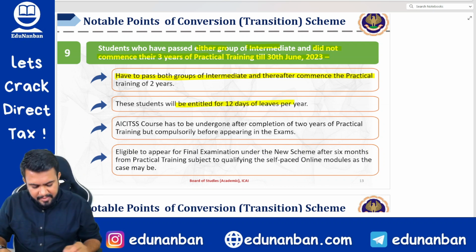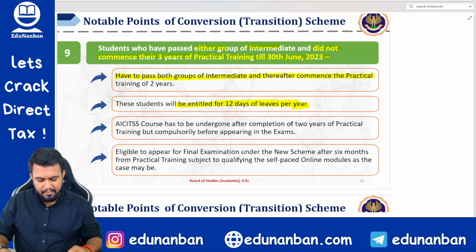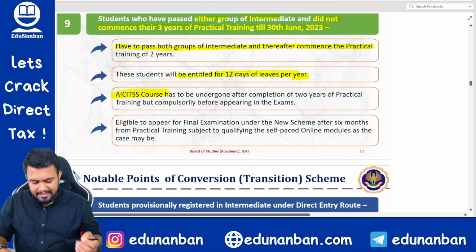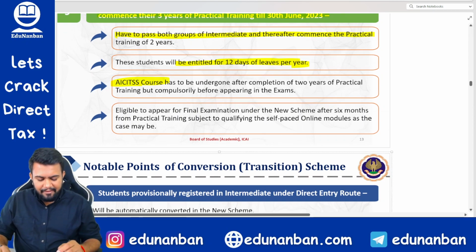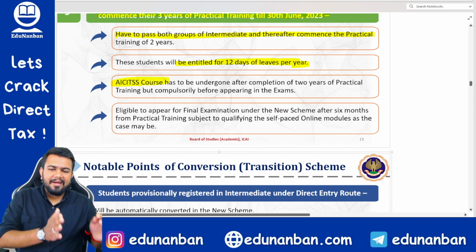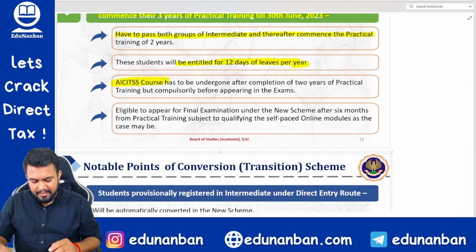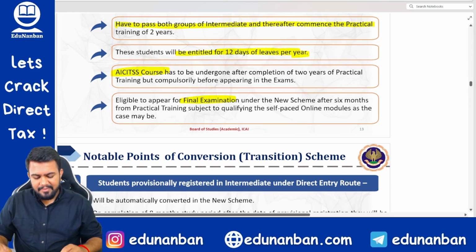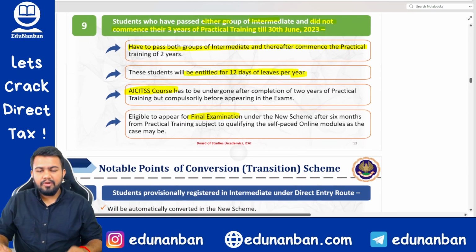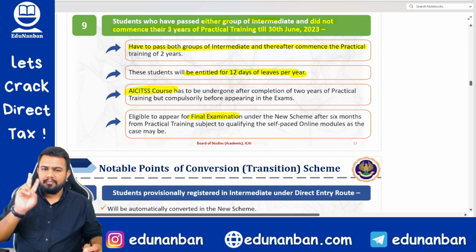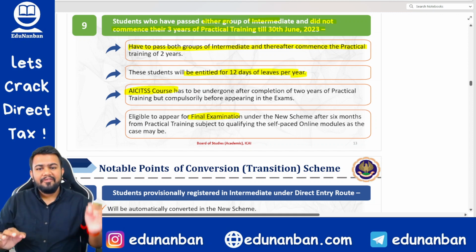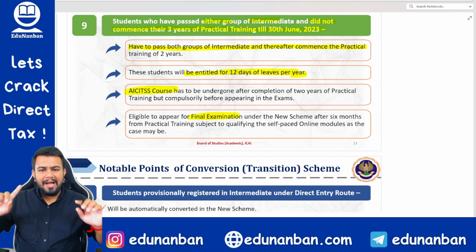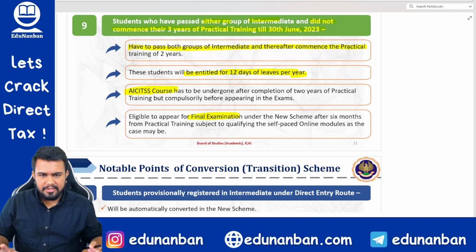Fine. These students will be entitled to 12 days leave only per year. Then they have to complete the AICA TSS course. And after finishing a 6 months study period after practical training only, they will be eligible to write the final examination. Hence, basically, what are they trying to tell? If you want to join articleship now, complete both groups of inter, pass, finish the ITT and orientation program. After that only you can join articleship.